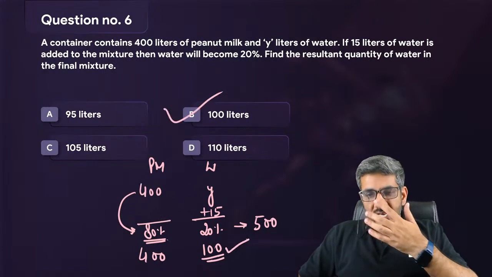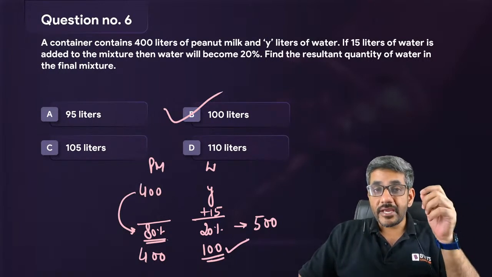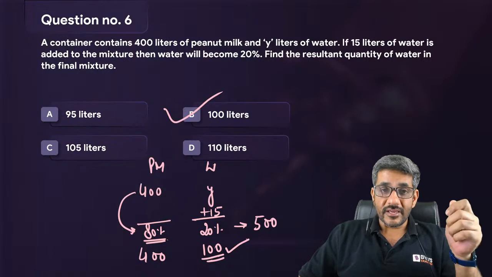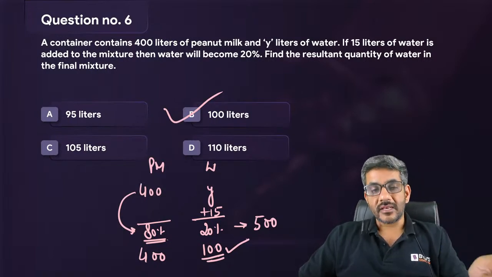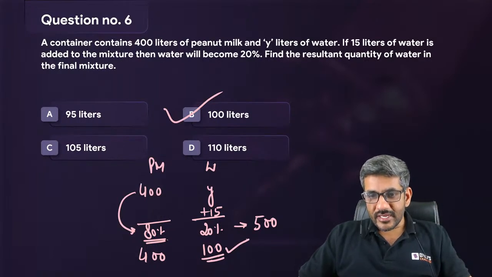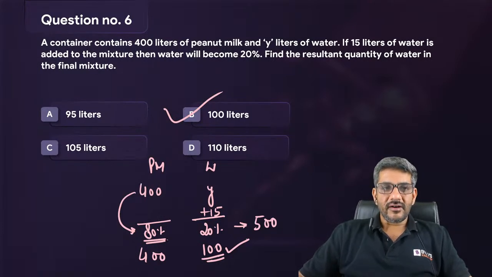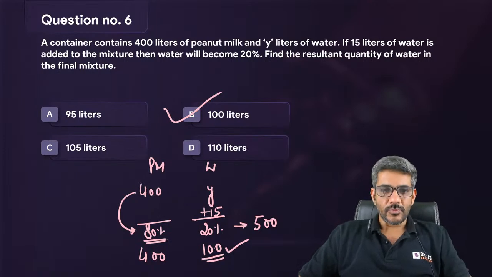ये हमने शायद पहले भी बात की है, ऐसे क्वेश्चंस में we should always be working on the quantity which does not change, right? जो चेंज नहीं होती है, तो इसीलिए हम लोगों ने उस पर काम किया जो चेंज नहीं हो रहा है, which was peanut milk here, and therefore we got the answer real fast. So later on Sonali also gave the answer as B, Nancy Goyal, Tanisha, Aman Soni, they all have answered as B, and B100 is the right answer for this question. That's very good guys. That's question number 6 for all of you.